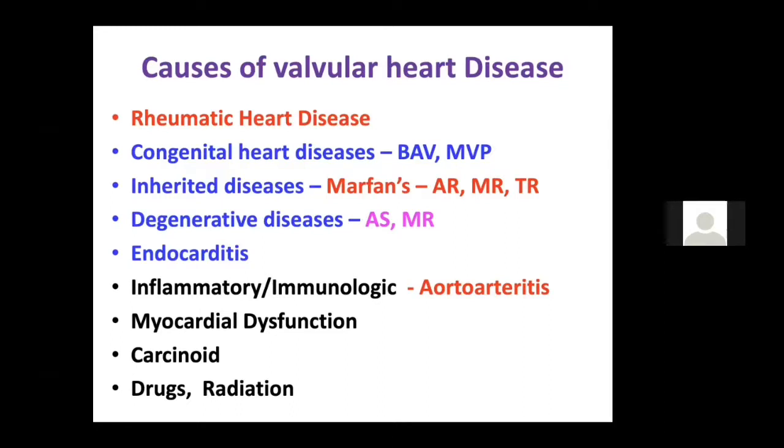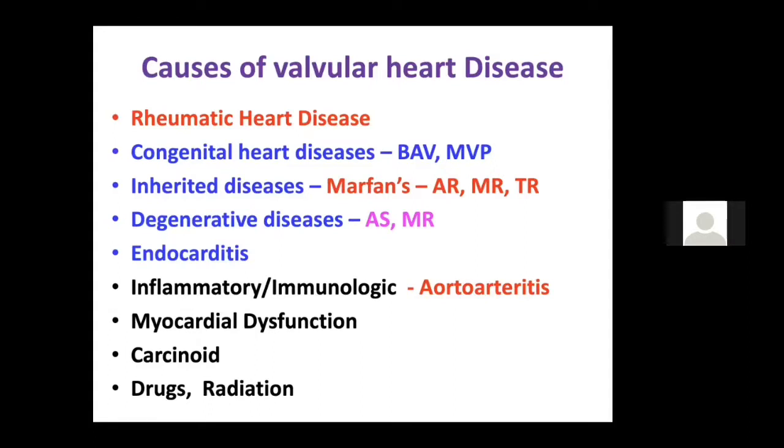And then we have degenerative MR, which is not very common, in old people, due to mitral annular calcification, you can get MR. Next cause is endocarditis. We know it is difficult to get in people who have a normal valve, but people who have MVP or a bicuspid valve are more likely to develop endocarditis. And these don't present with chronic MR and all. They present with acute MR and acute AR. So the presentation is acute. Later we'll discuss the causes of acute AR and MR in the further slides.